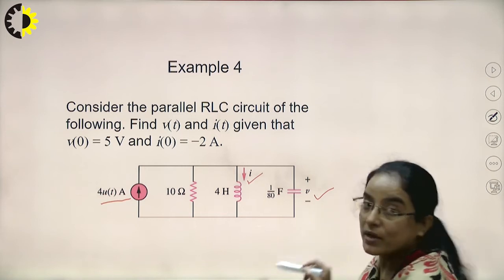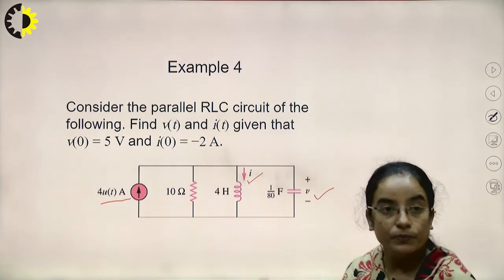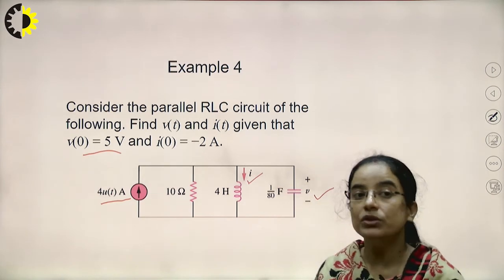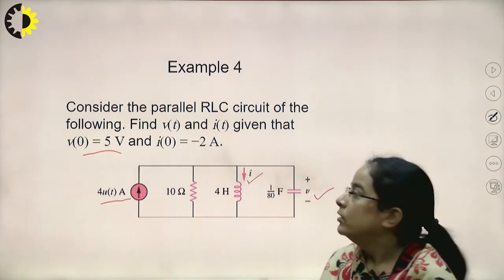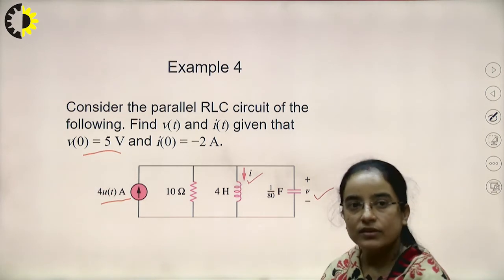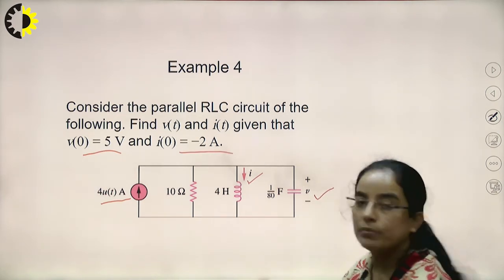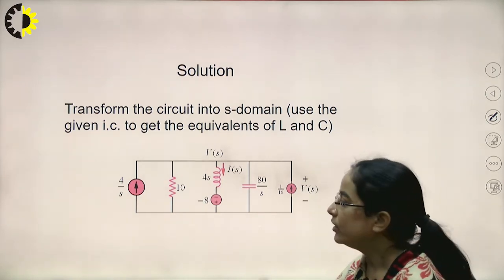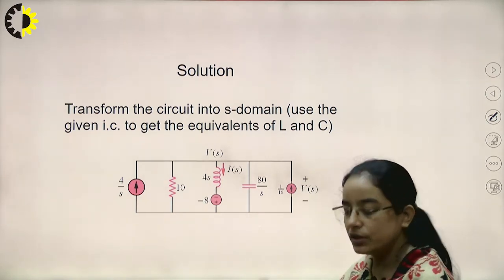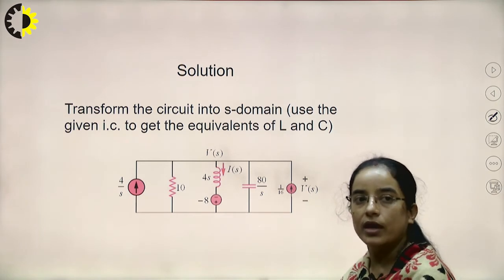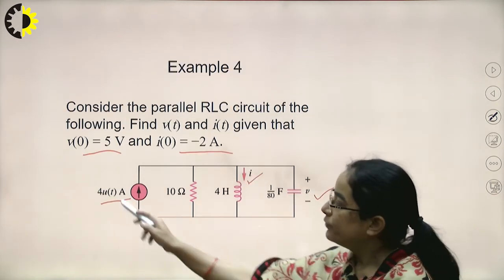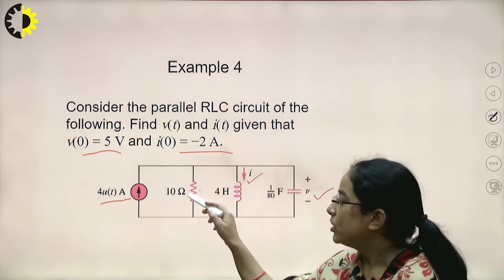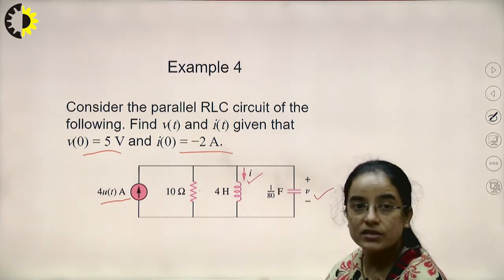V0 is 5 volt, that means the capacitor has some voltage across it, and through the inductor there is some current, that is minus 2 ampere. See how we will proceed. What we had done here is first directly convert this circuit into the s domain. The Laplace transform of 4u(t) is 4 by s, and the 10 ohm resistor will be as it is.